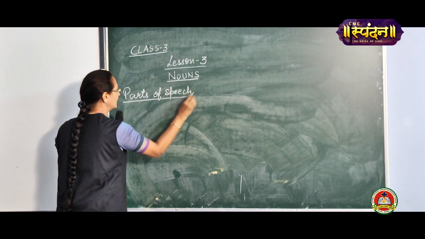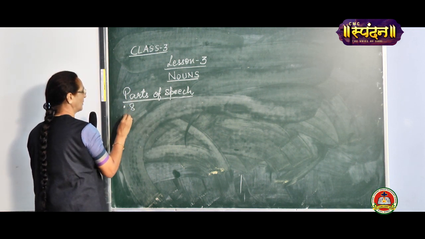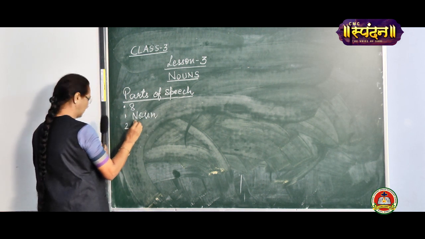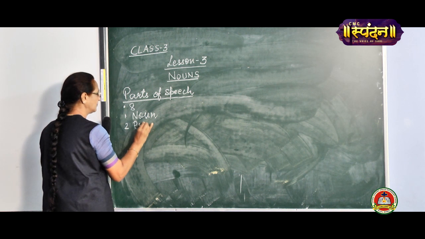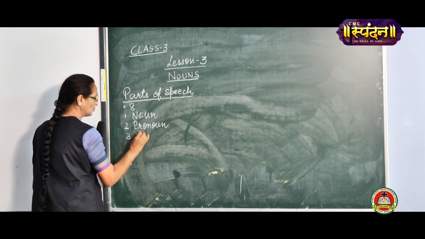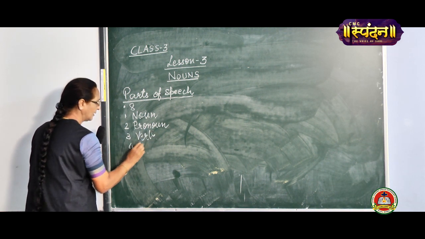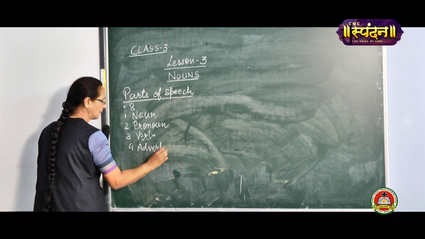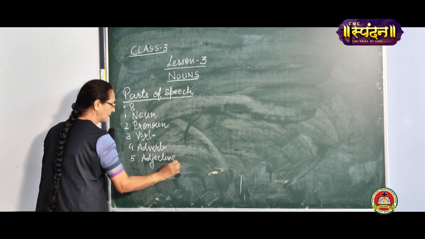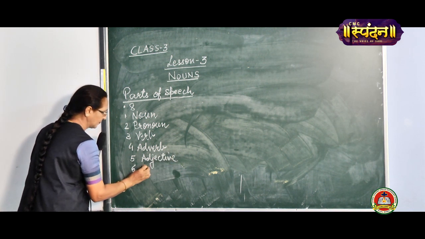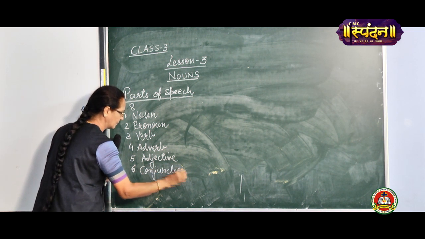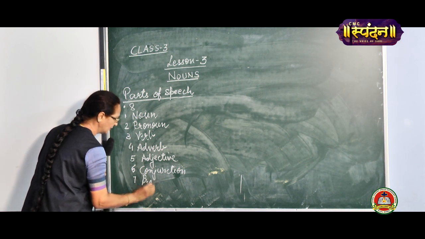We have got 8 parts of speech. First is noun. Then we have pronoun. Then verb. Then adverb. Then adjective. Then conjunction. Preposition.